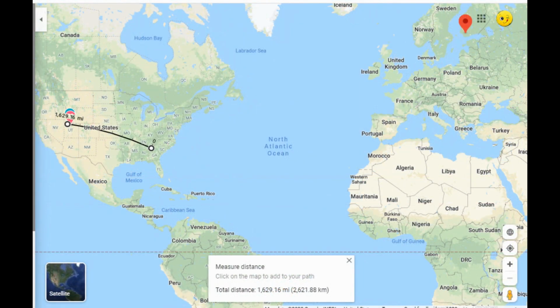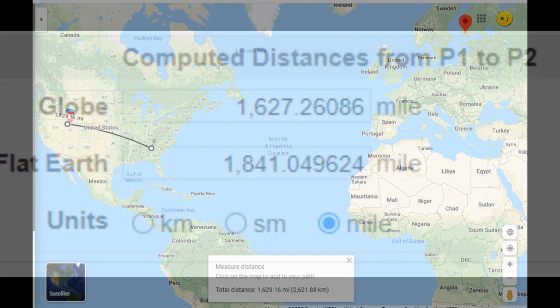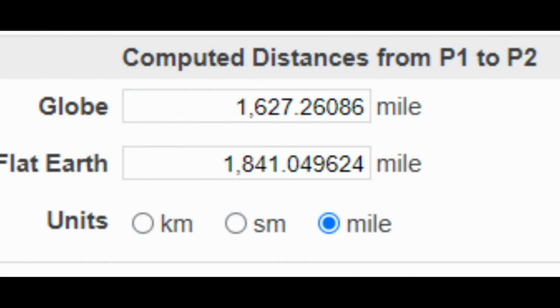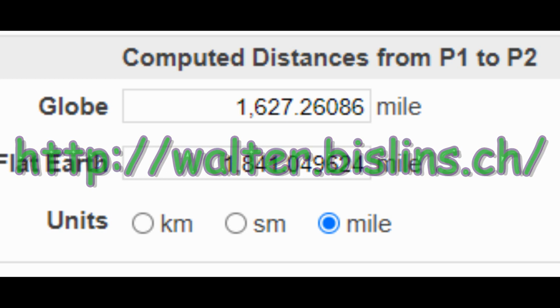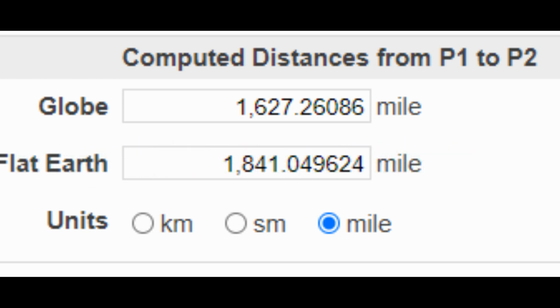We can get into some really heavy-handed stuff about calculating the distance between cities and all that stuff, but nobody's going to believe that stuff. Let's keep it simple, so let's work with this. And there is somebody that has gone to a lot of work to calculate the difference in the flat Earth side or the globe side between distances. I did start out using these figures and everything else from the website. I quickly realized though that the figures are only 10% different, 3% different sometimes, depending on where, so I didn't use them that much.